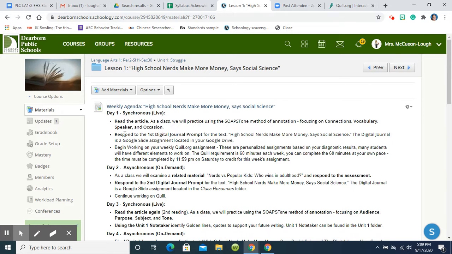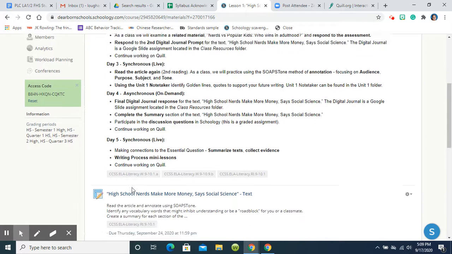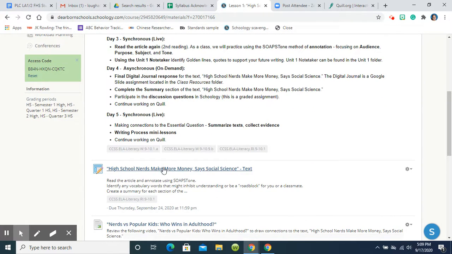And the way that we're going to access this article, and you can see that Lesson 1 focuses on this article, High School Nerds Make More Money, says social science. We're going to be working with this article for that 5-day span. And you can see that throughout this agenda. Now here is our article, and we're going to click on that article.